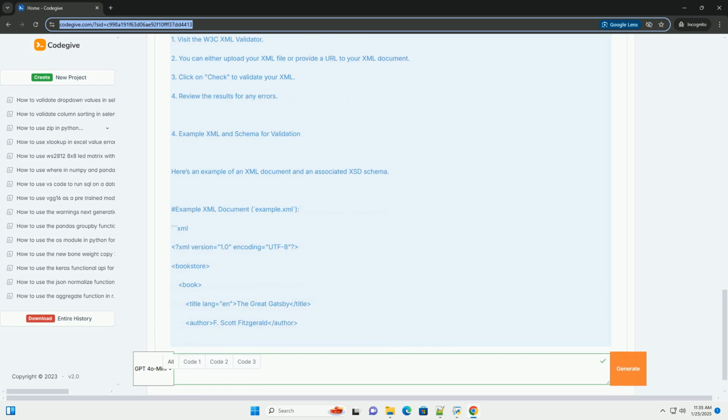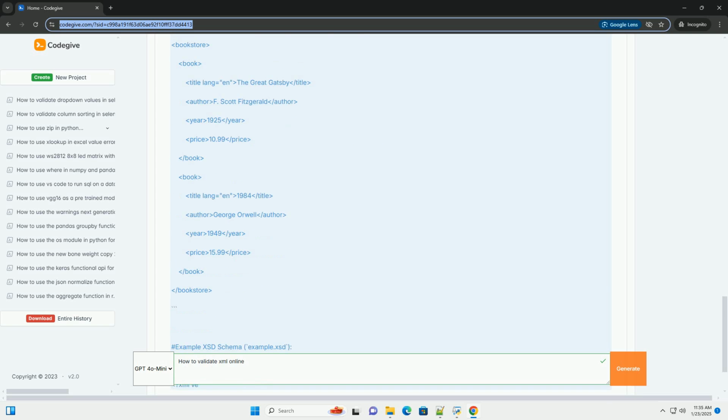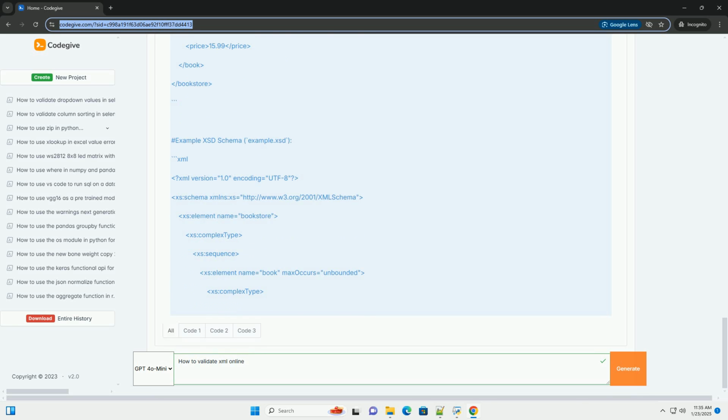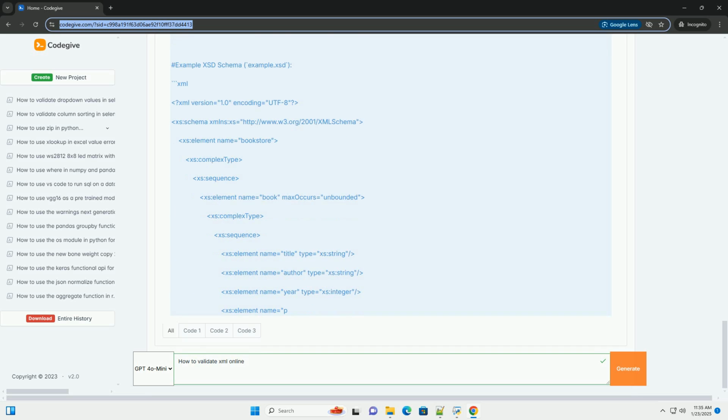What you will learn. 1. What XML validation is. 2. Different types of XML validation. 3. How to validate XML online using various tools. 4. Example XML and schema for validation.